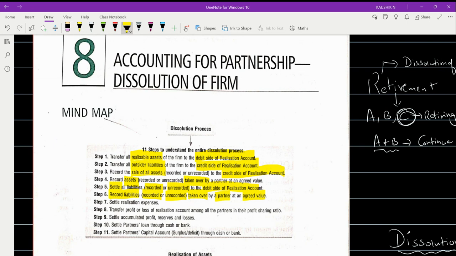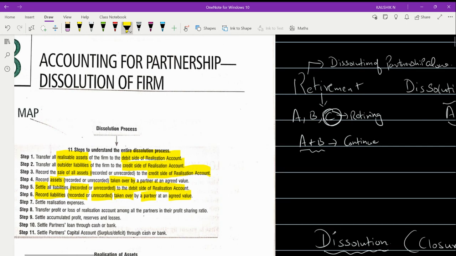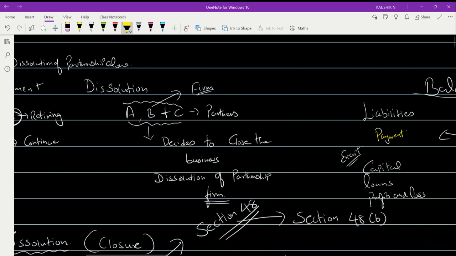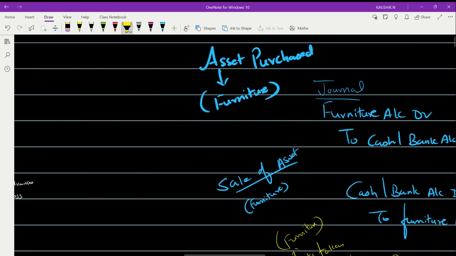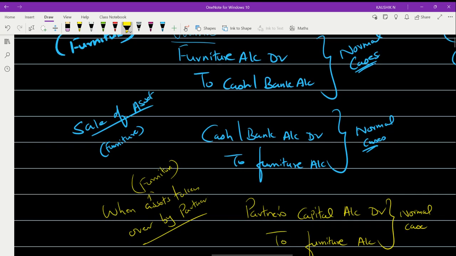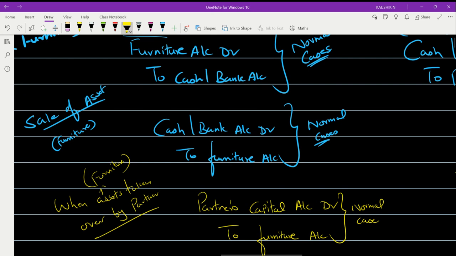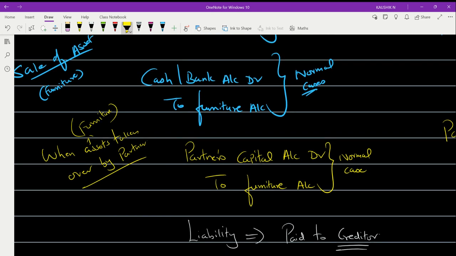We have discussed earlier about the assets taken over by a partner. Sometimes a partner can also take up the responsibility for the settlement of any liability. If any partner takes such liabilities as his own responsibility, then the entry to be passed for that, let me make you understand. When an asset is taken over by a partner, what you did,